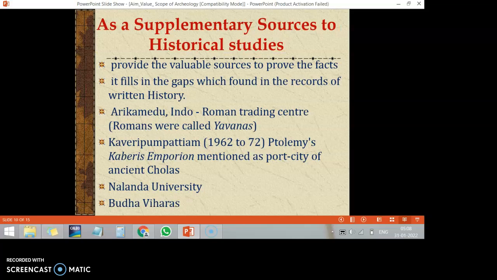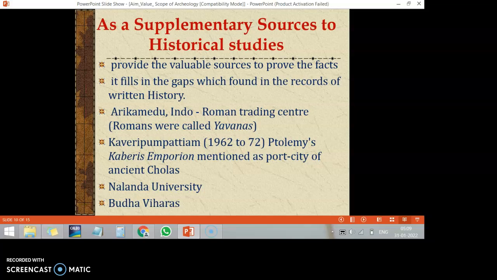This is another value of archaeology. Archaeological materials are supplementary sources to historical writings. This evidence provides valuable sources to prove the facts. It fills in the gaps found in the records of written history. It gives valuable sources to historical knowledge and historical writings.